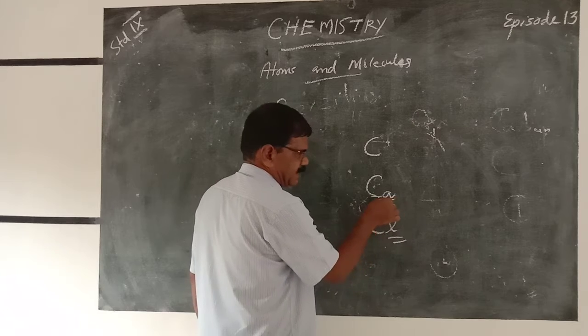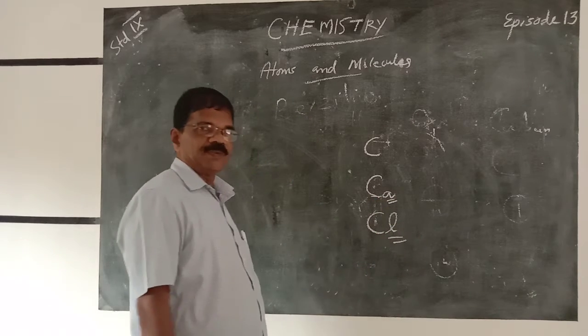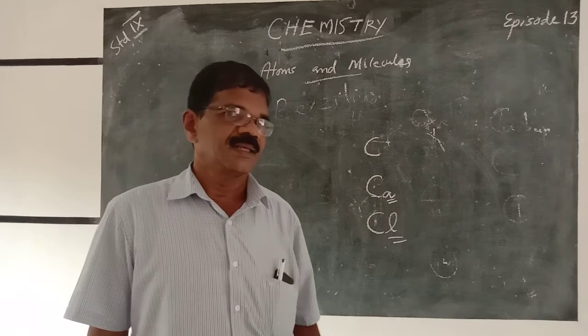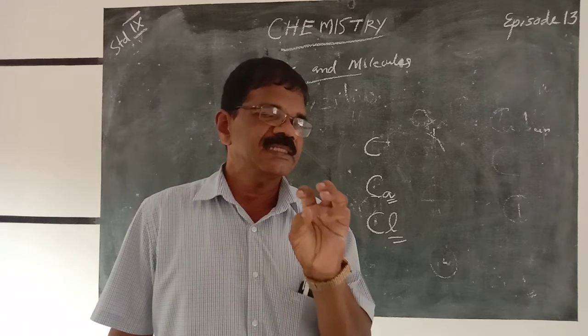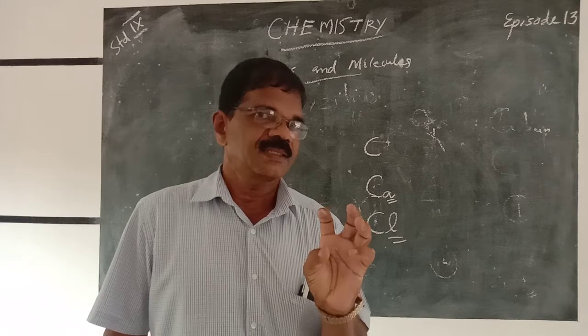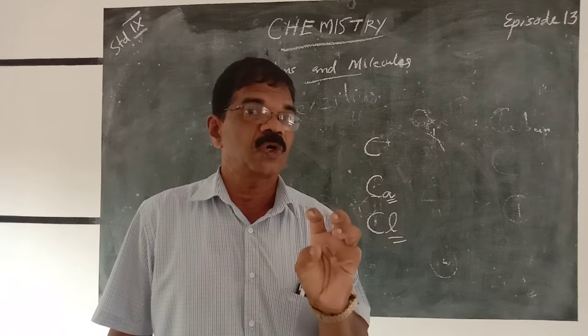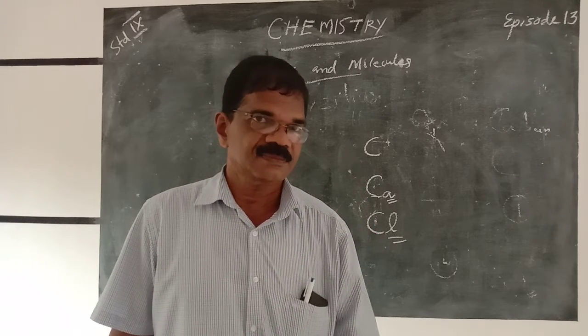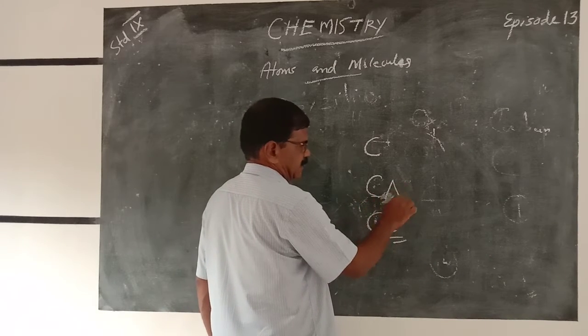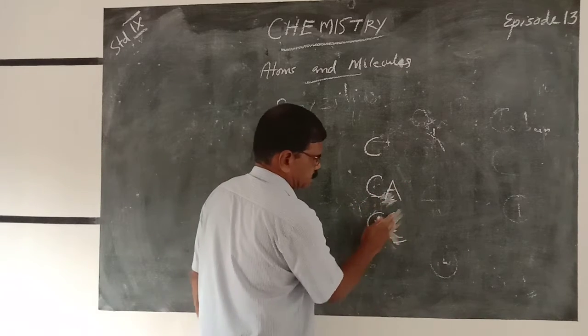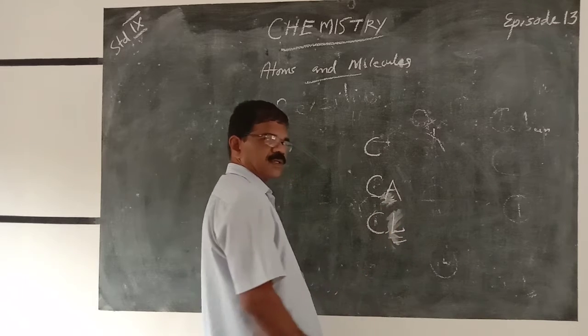The second thing you have to remember always is what? If we use two letters for the symbol of an element, the second letter must always be a small letter. Never use CA for calcium, or CL. It is wrong.